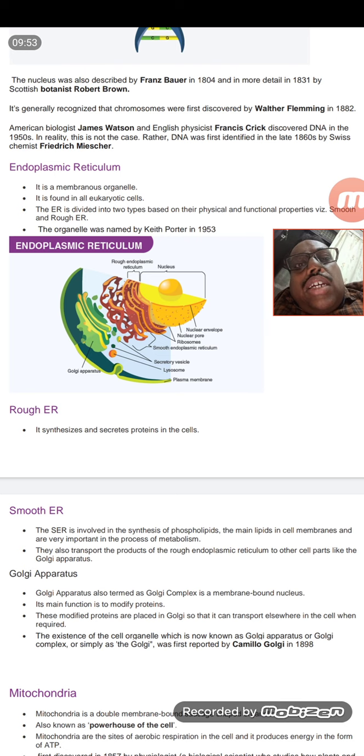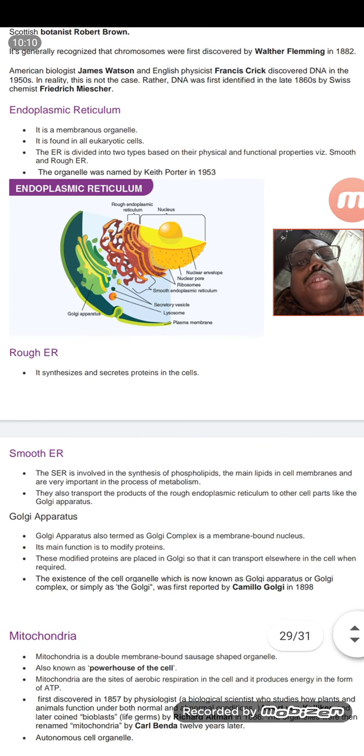If the bead-like structures are absent, then it is called the smooth endoplasmic reticulum. So that is how they divided it. And this rough endoplasmic reticulum is responsible for the synthesis of proteins. We will discuss what proteins are. And the smooth endoplasmic reticulum is responsible for the synthesis of